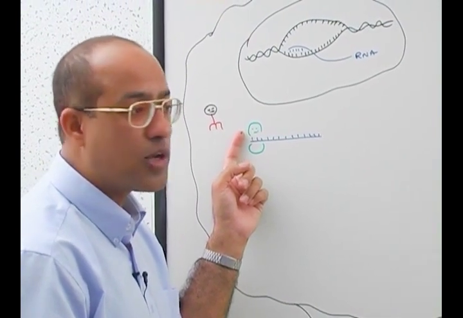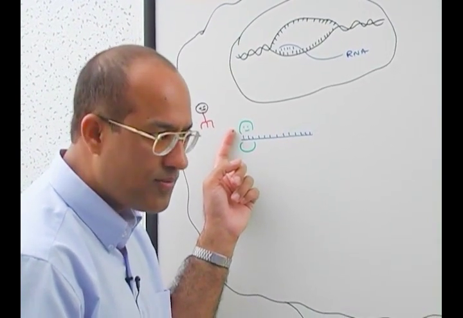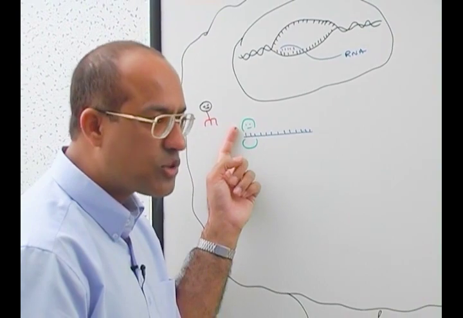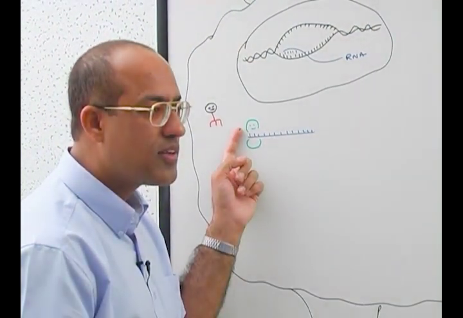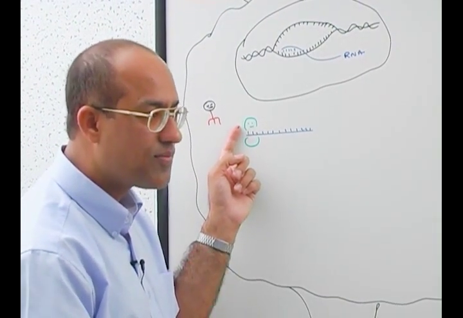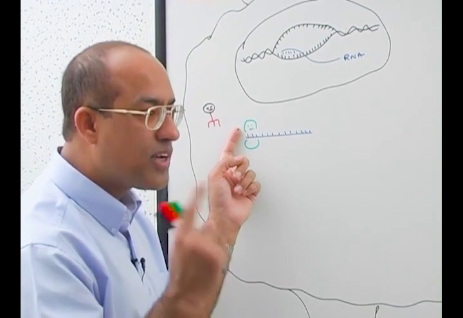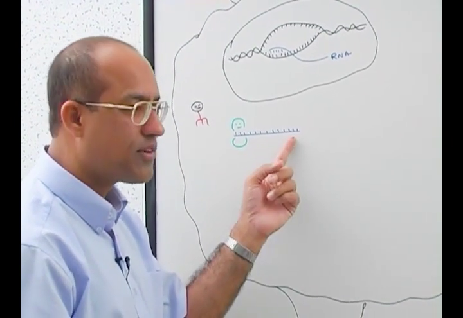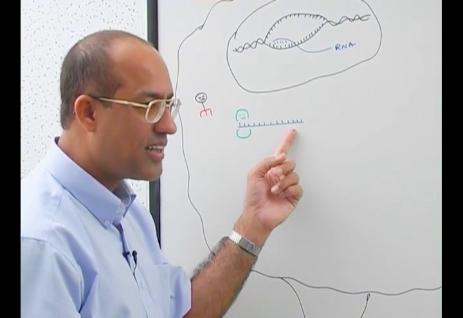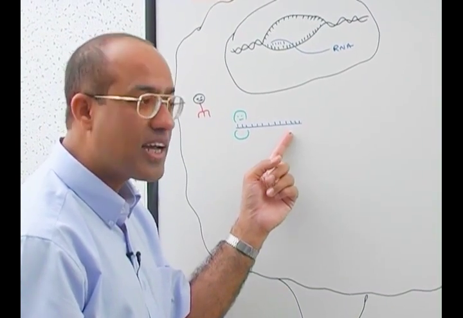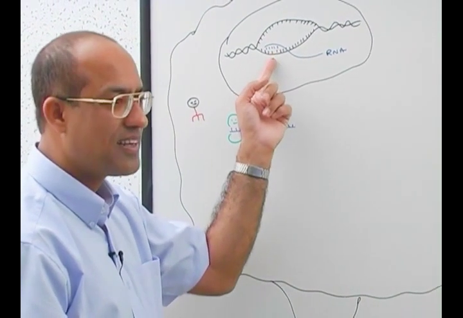But ribosome alone does not know in which sequence amino acids should be arranged or attached. From where does the information come to ribosomes? Information comes from messenger RNA. It's bringing the message. A messenger RNA is bringing the message of DNA.